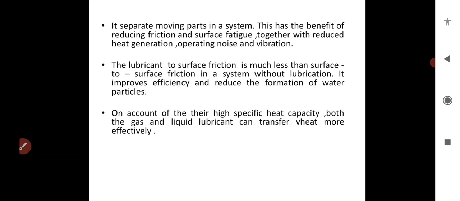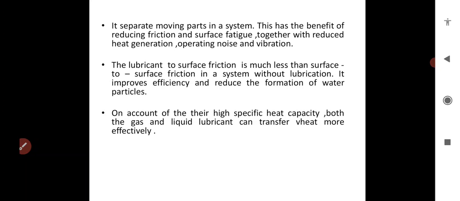Then what are the functions of lubrication? It separates moving parts in a system. When you apply a lubricant, oil, etc., what happens? It separates the moving parts in a system. This has the benefit of reducing friction and surface wear. It reduces the friction between two surfaces, and together reduces heat generation, operating noise and vibration. The lubricant to surface friction is much less than surface to surface friction in a system.